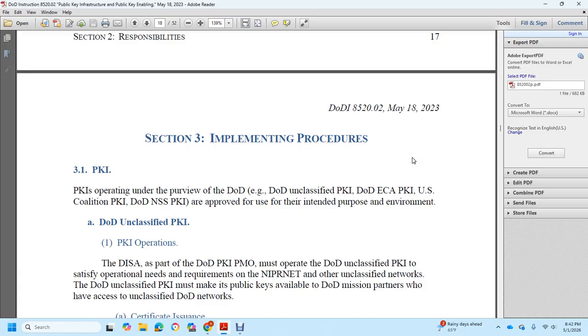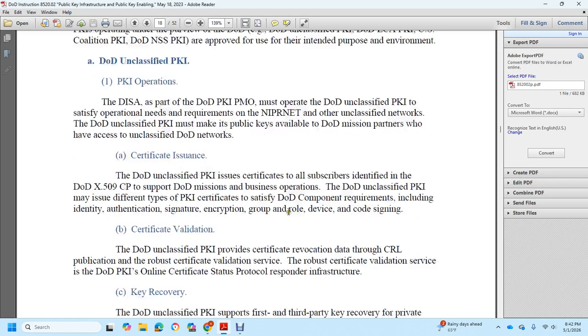department and intelligence security agency with the DoD public key infrastructure program management office must supplement the DoD unclassified public key infrastructure to satisfy operational needs and requirements, the national internet protocol network, otherwise unclassified networks. The DoD unclassified public key infrastructure must make the public keys available to DoD mission partners who have access to unclassified DoD networks. Certificate issuance. The DoD unclassified public key infrastructure issues certificates to subscribers and identifies them with the DoD X.509 certificate practice to support DoD mission business operations.